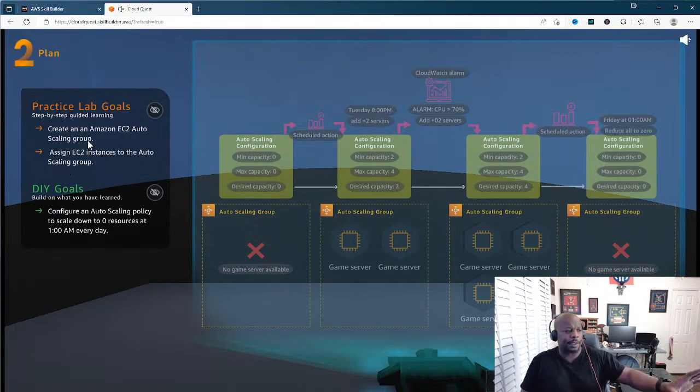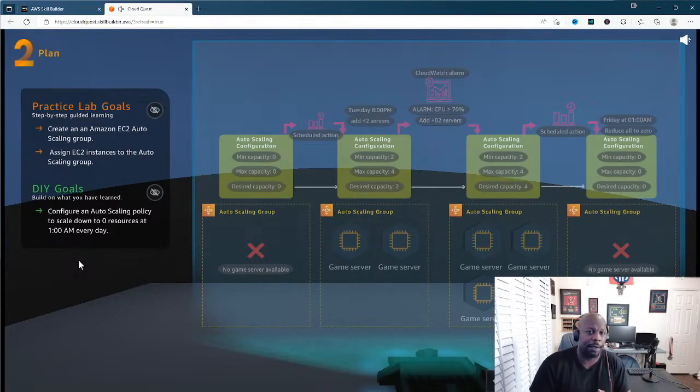For our practice lab, we're going to create an Amazon EC2 auto scaling group, and then we're going to assign instances to that auto scaling group. And then for our DIY goals, our do it yourself, because when we play this game, AWS says, hey, we're going to walk you through a scenario, and then for the final project, we want you to do it by yourself. So for our DIY goal, it's saying, configure an auto scaling policy to scale down to 0 resources at 1 a.m. every day. And that's what our customer asks us to do. So that's what we're going to do.